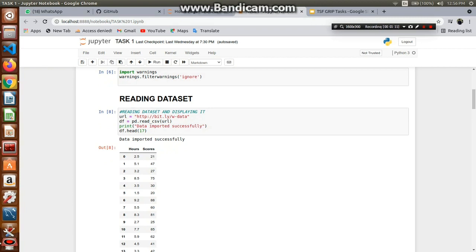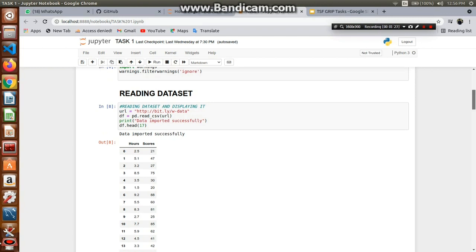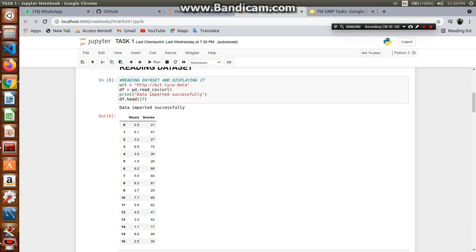First we need to import all the necessary modules and libraries. We'll import pandas in order to read the data set. We'll import numpy in order to work with arrays. We'll import matplotlib in order to visualize the data, and we'll use seaborn again to visualize the data. We'll ignore the warnings using this code. As we all know, when we use Jupyter we get warnings, so if we want to get rid of the warnings, we use that code.